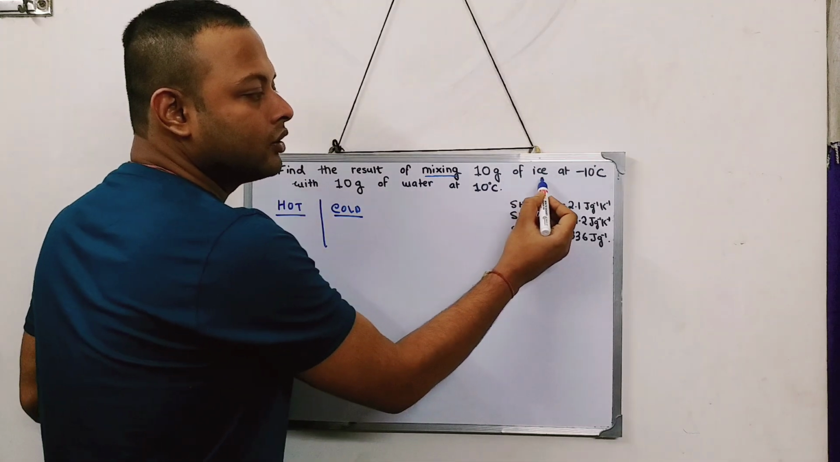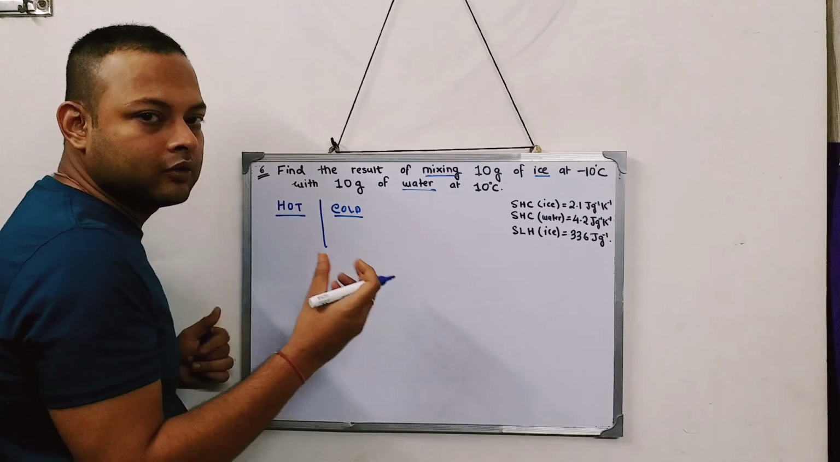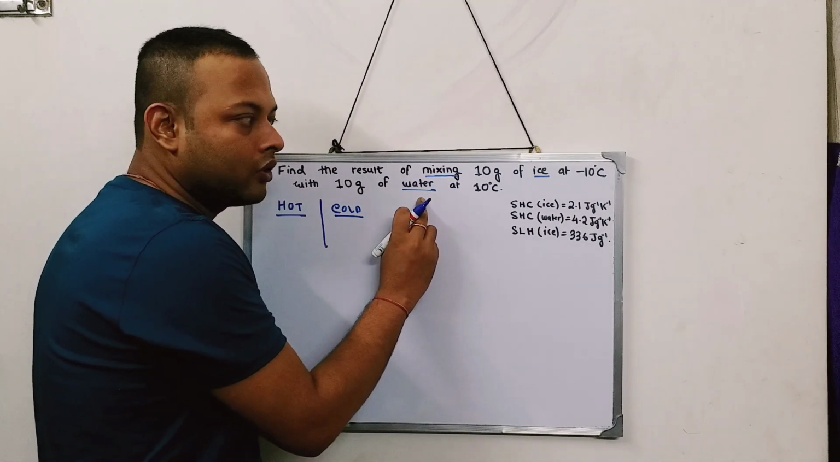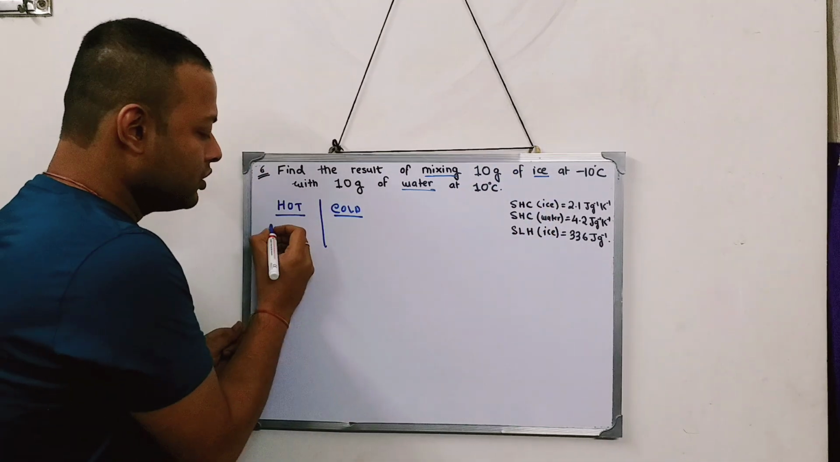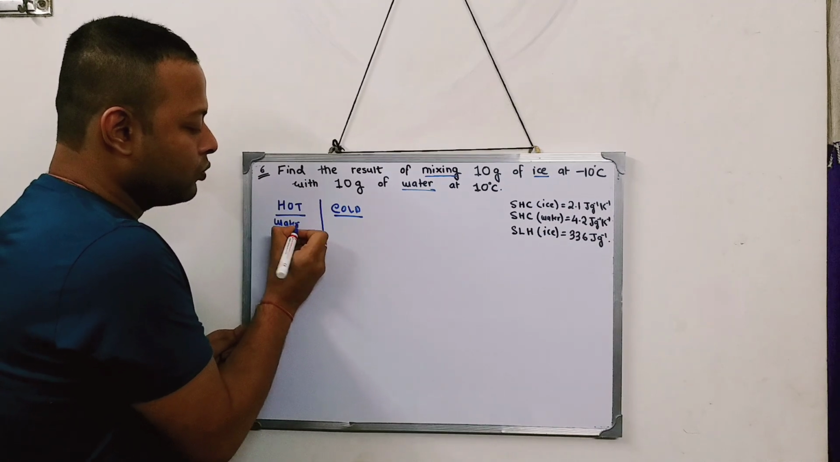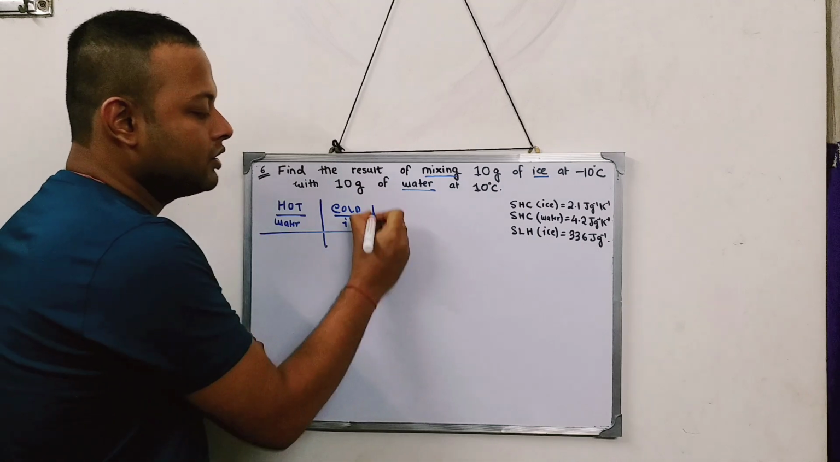Now what is the hot body over here? If you see, here is ice and there is water. So obviously by normal common sense we can say water is the hot body and ice is the cold body. So I can say the hot body is the water and the cold body is the ice. Okay, this part is clear.